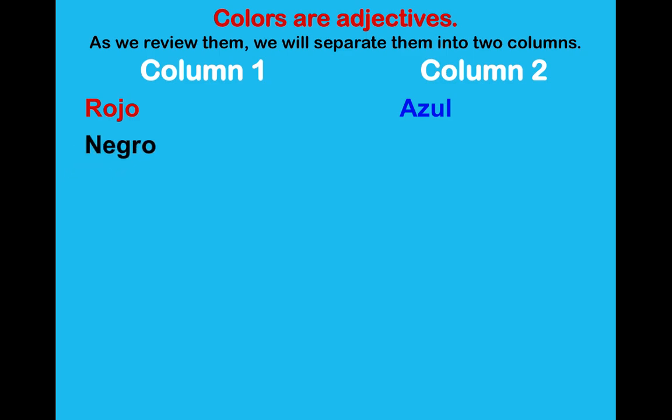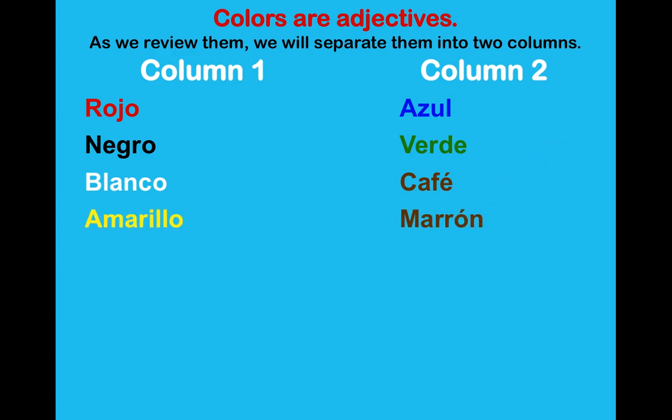We have verde, and we're going to place verde underneath column 2. Blanco under column 1, and café under column 2. Amarillo, column 1, marrón, column 2.